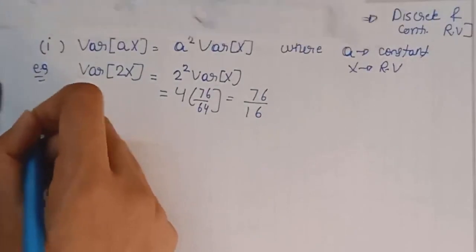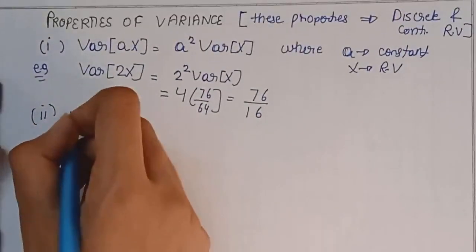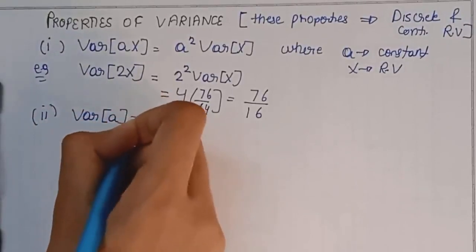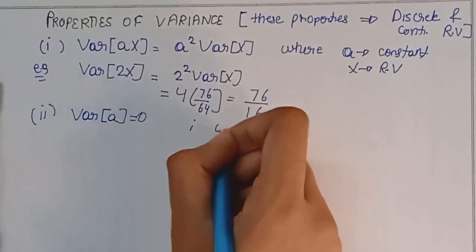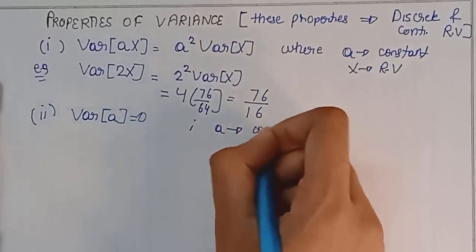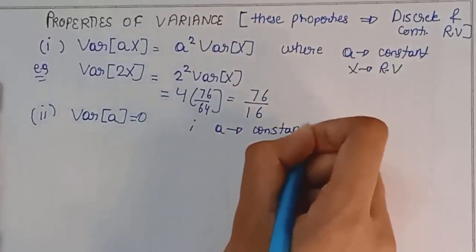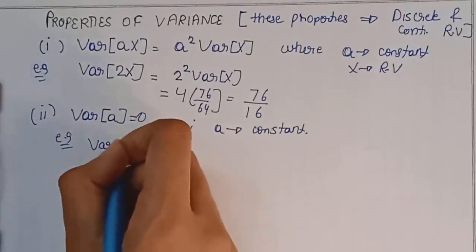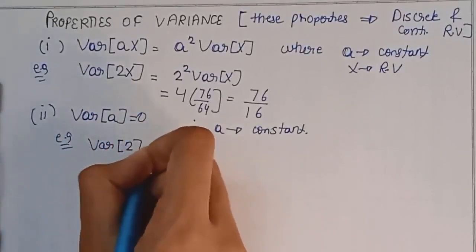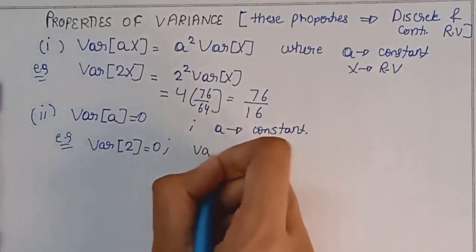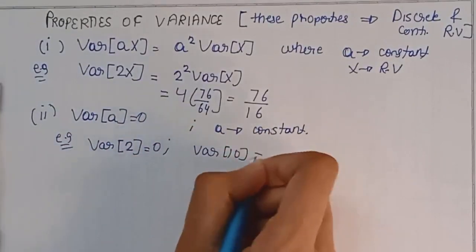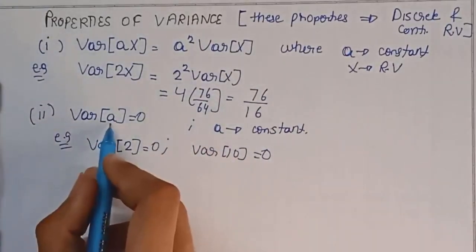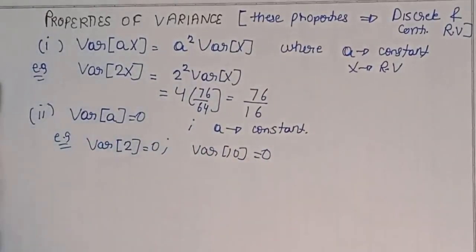Now let's move on to the other property of variance, which is variance of A is equal to 0, where A is constant. For example, if you need to calculate the variance of any constant like 2, then it would be 0. If you need to calculate variance of 10, then it would also be 0. So if you calculate variance of any constant number, it will come out to be 0.